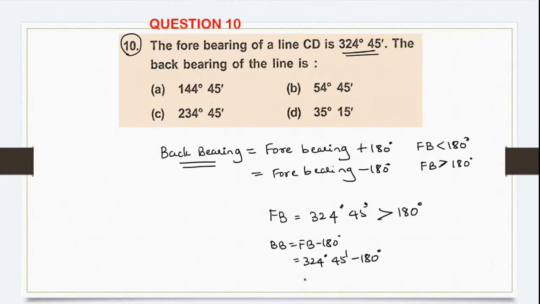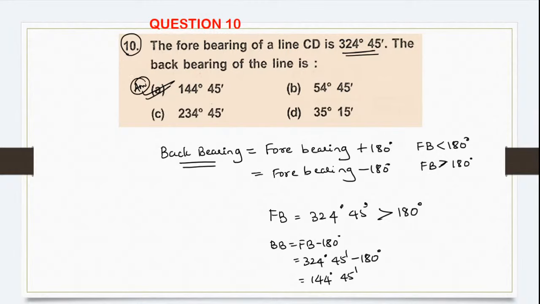So how much will it come? It will come 144 degree 45 minutes. Ria, correct? So the correct answer is option number A.